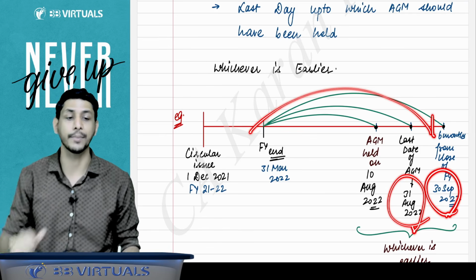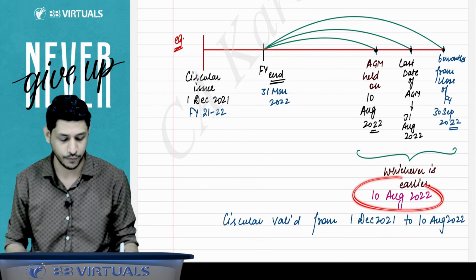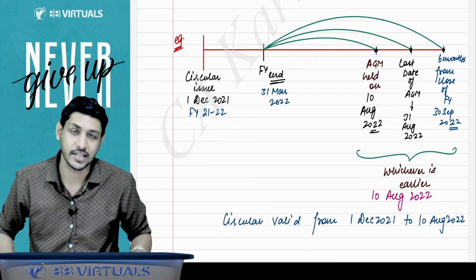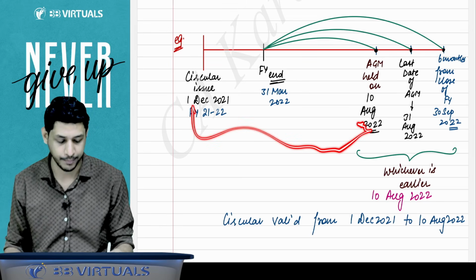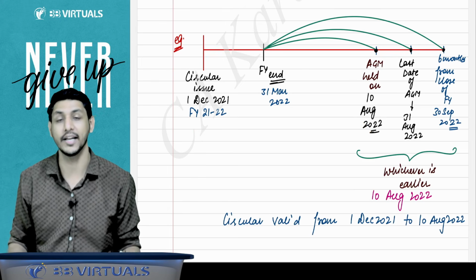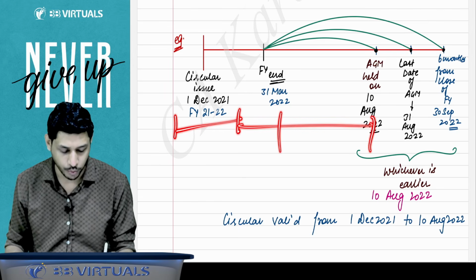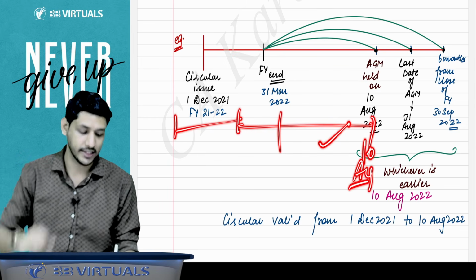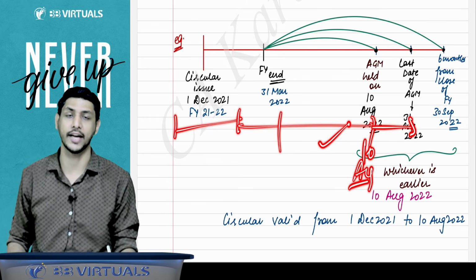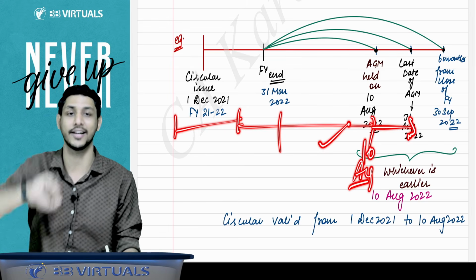Suppose the company actually held the AGM on 10th August. You have to take the earliest date, so 10th August will be the last date up to which the circular is valid. So the circular will be valid from 1st December to 10th August 2022. That was the financial year 21-22. In the financial year 22-23, up to 10th August this circular will be valid. If you want to accept deposits after this, can you? Yes, but you have to issue a fresh circular.